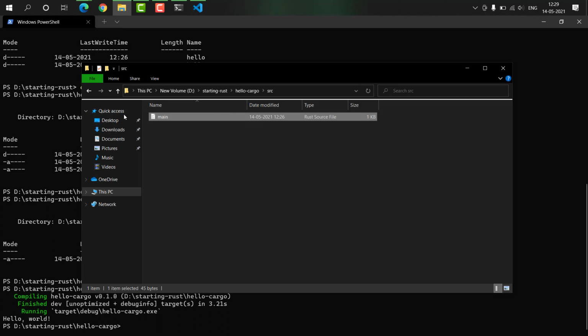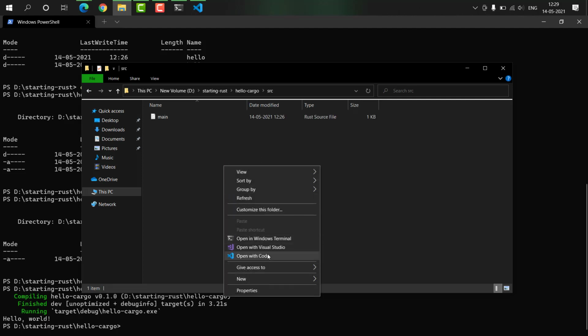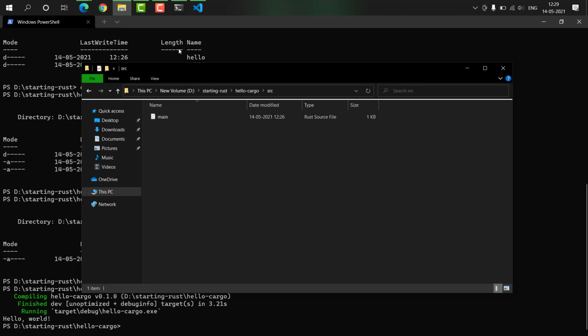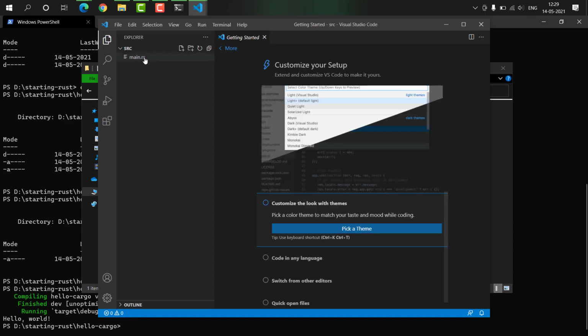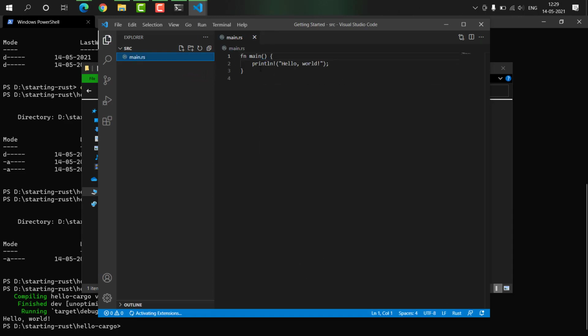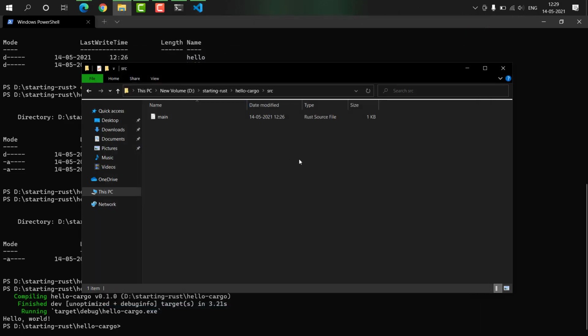Let's go ahead and open this folder with code. Once you click on main.rs, it's the same thing: fn main, println, and hello world is written here. That's exactly the template Cargo built for us.